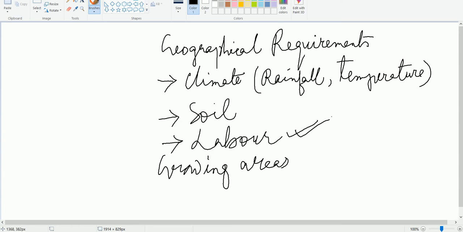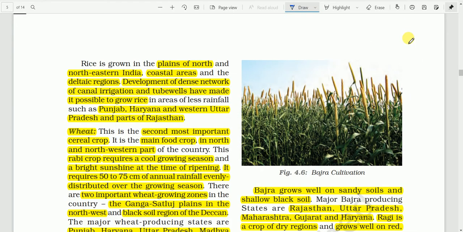In the hilly areas we cannot use machines, though we can also use tractors elsewhere. In underdeveloped and developing countries, cultivation of rice is done mainly by hand. All the preparation of the field, transplantation work, and harvesting are mainly done by manual labor. So this is about labor. And the growing areas are given here.